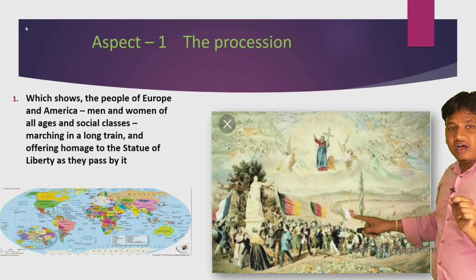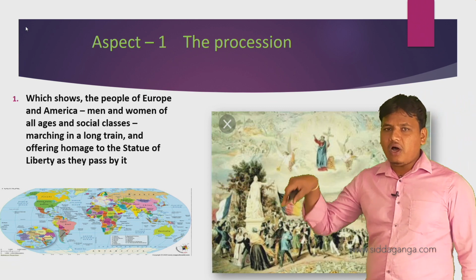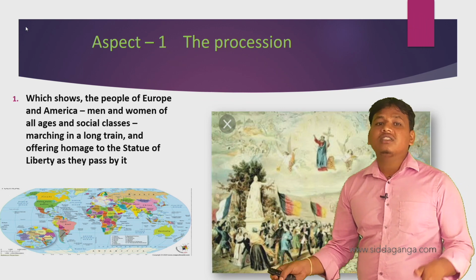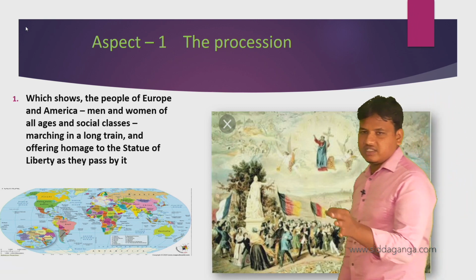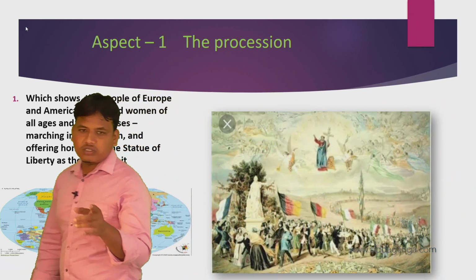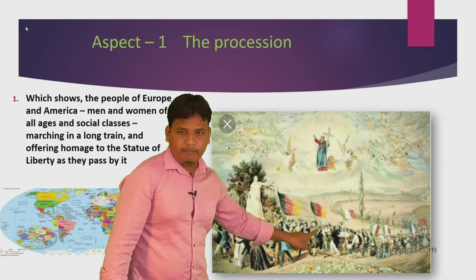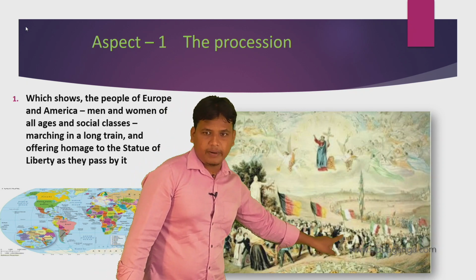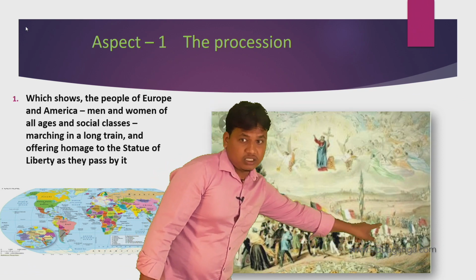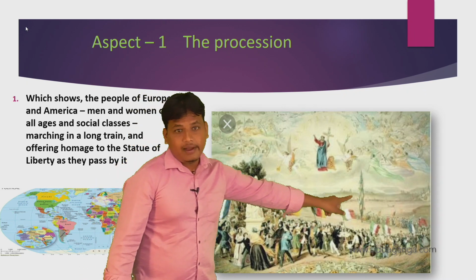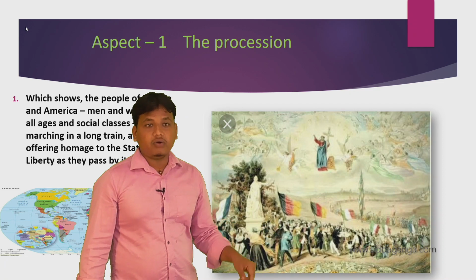Men and women of all ages and social classes marching in a long train, and offering homage to the Statue of Liberty as they pass by it. The first aspect, you have to choose, is this one: the people of Europe and America. Men and women of all ages marching in a long train, men and women of all ages from birth to end.